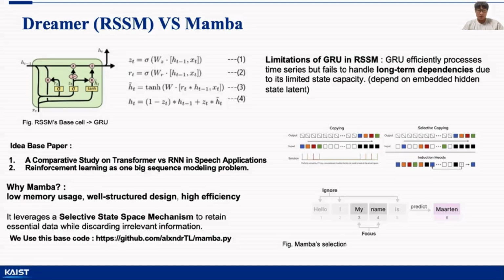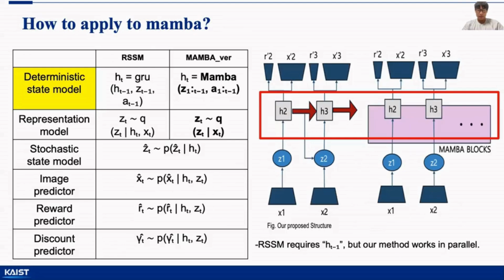We replaced the Dreamer's original RSSM with the Mamba model. On the left is the original RSSM structure, and on the right is Mamba Dreamer. Dreamer's world model consists of six components. The deterministic state model learns temporal dependency of state transitions and embeds the current state effectively. In RSSM, the previous state must be continuously accumulated. In our Mamba-based structure, however, all inputs are fed in parallel, eliminating the need for h_{t-1}. This prevents the diminishing influence of distinct past states and ensures effective long-term memory retention by considering all states simultaneously.